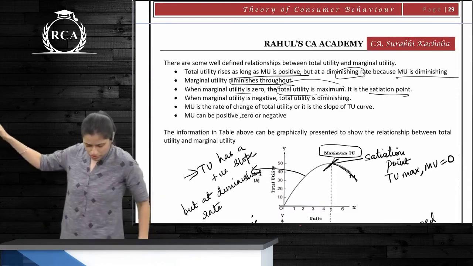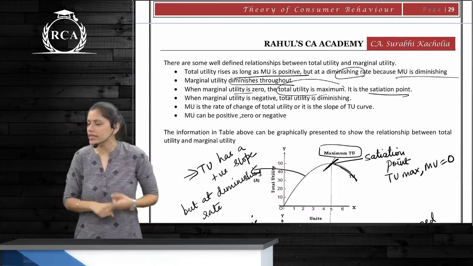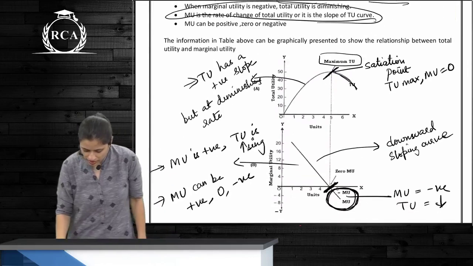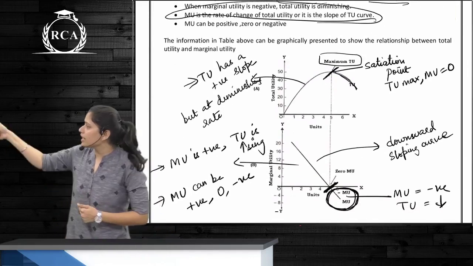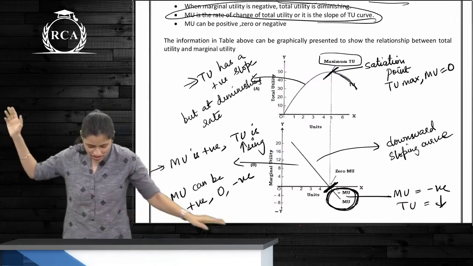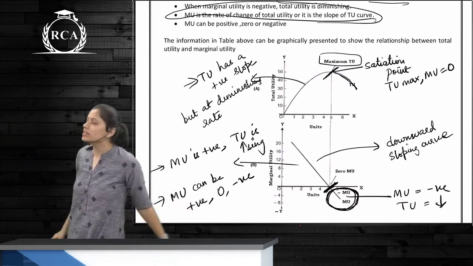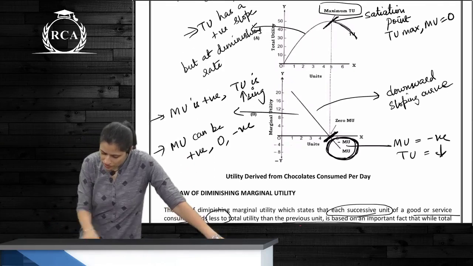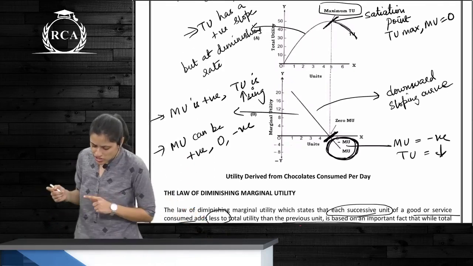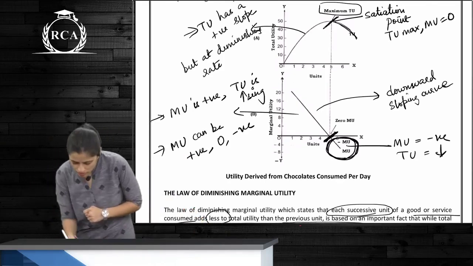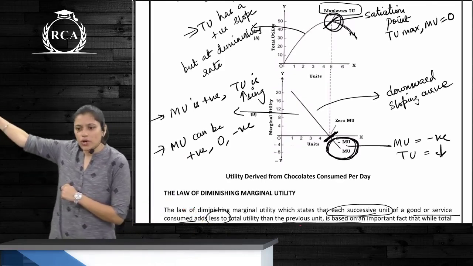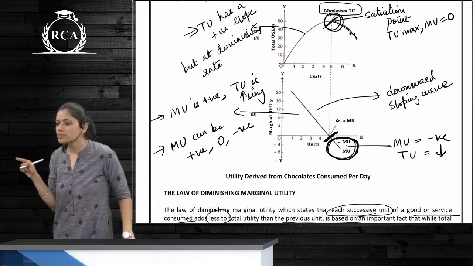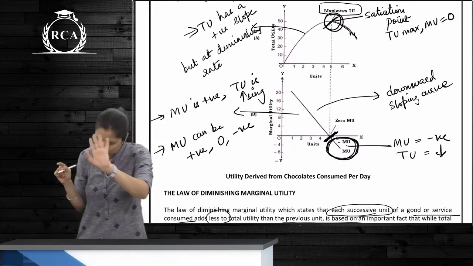The only thing we didn't discuss: MU is the rate of change of total utility, or it is the slope of the TU curve. Read it, guys, these are questions. MU is the rate of change of total utility or it is the slope of the TU curve. Now, in this curve, where is the point of satiation? This one, where TU is maximum. So does TU have a positive slope or a negative slope? Positive slope, but at a diminishing rate.